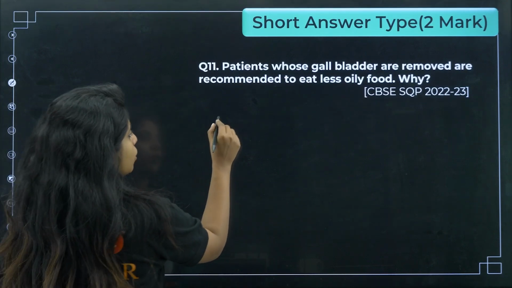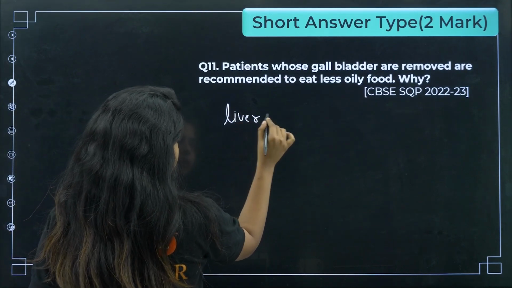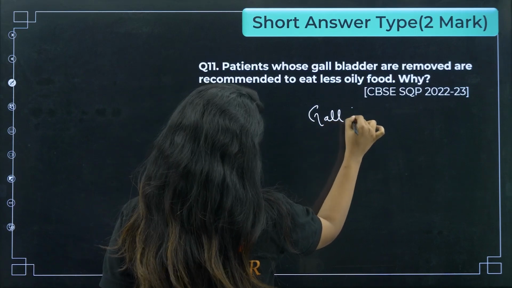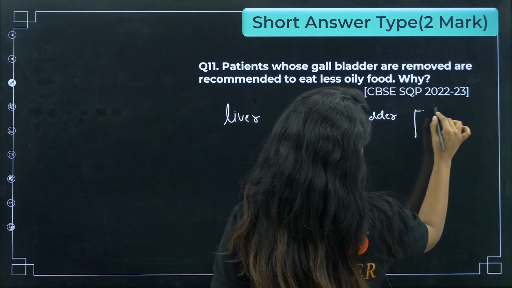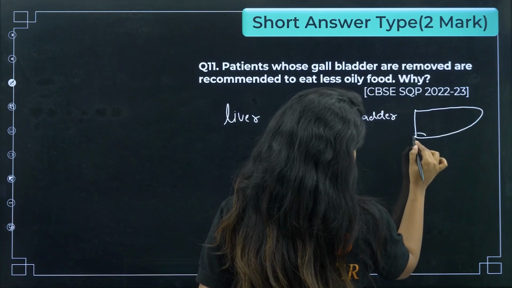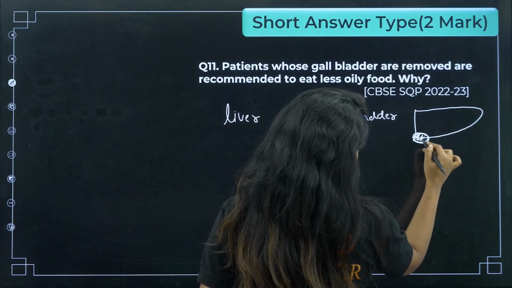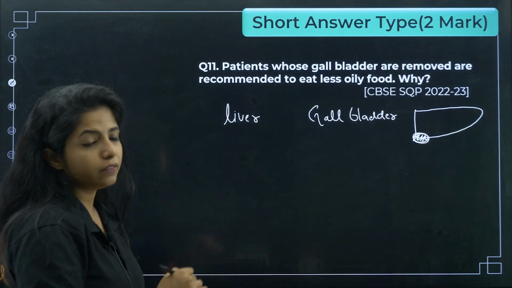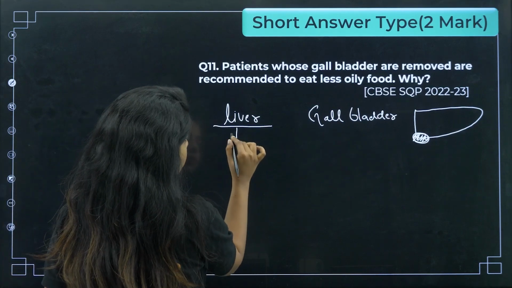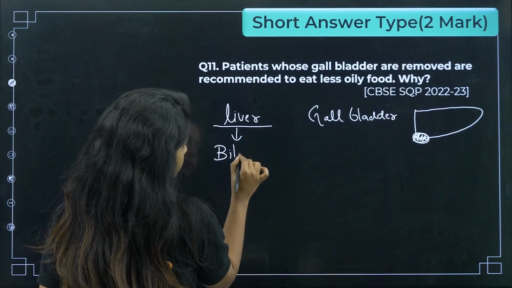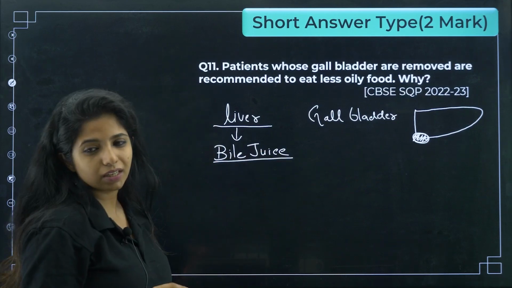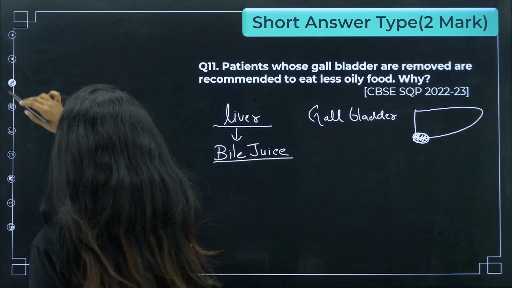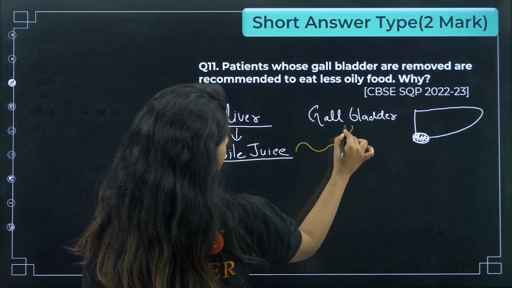Because you know the liver and the gallbladder. I hope you know them, but if you do not know them, it's totally fine. So this is your liver, and somewhere around the liver you have your gallbladder. The liver makes something known as bile juice, but it says, I am just releasing it, I won't be storing it. Who stores the bile juice, children? It is the gallbladder.